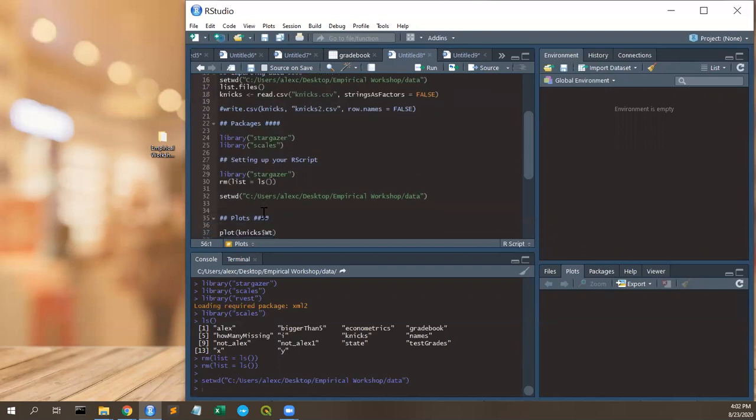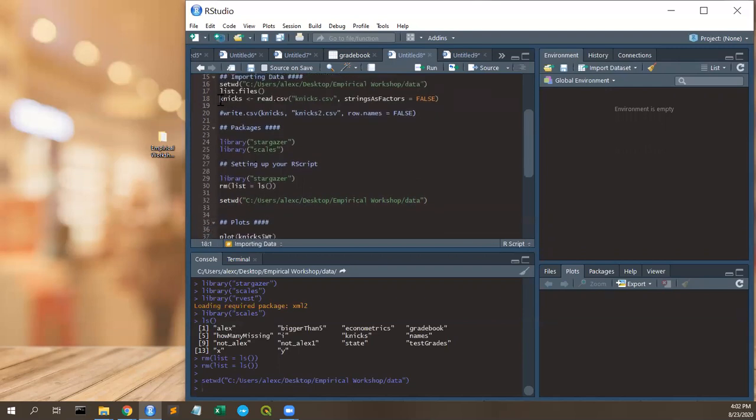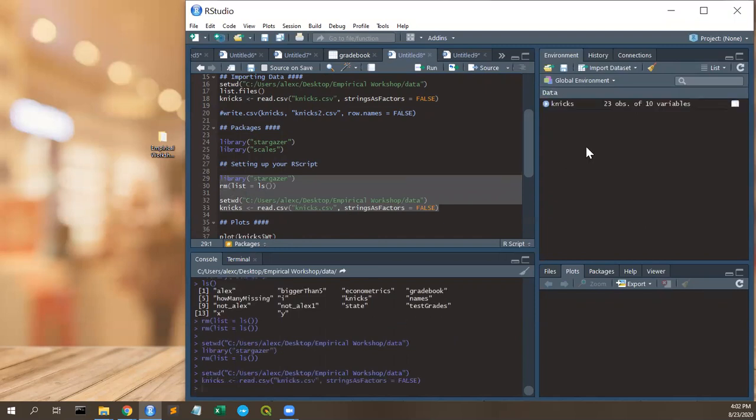So anyway, let's read in our NICS data. So I'm going to copy this, put it here. So this is what the top of my script would look like, right? So I read these in. I have NICS here. We can view NICS.